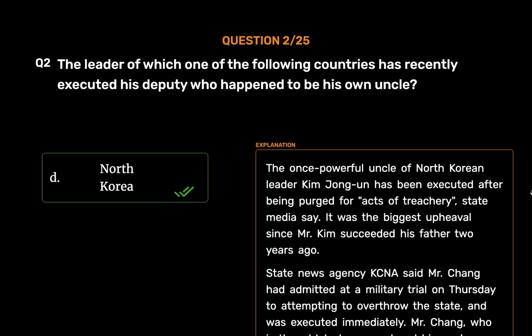North Korea. The once powerful uncle of North Korean leader Kim Jong-un has been executed after being purged for acts of treachery, state media say. It was the biggest upheaval since Mr. Kim succeeded his father 2 years ago. State news agency KCNA said Mr. Chang had admitted at a military trial on Thursday to attempting to overthrow the state, and was executed immediately. Mr. Chang, who is thought to have mentored his nephew during the leadership transition from Kim Jong-il to his son Kim Jong-un in 2011, was a despicable human scum worse than a dog, said the agency.